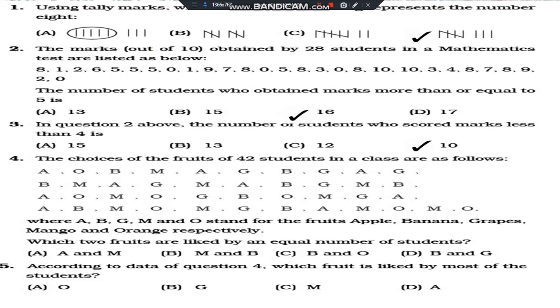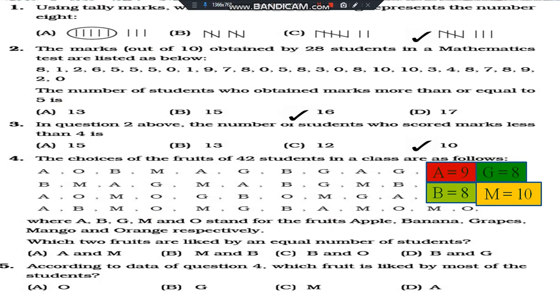Now, the choices of fruits of 42 students in a class are given: apple, banana, grapes, mango and orange. How many students like apple? Let us count. That is 9. Banana 8. Grapes 8. Mango 10. And oranges 7. So the question is, which two fruits are liked by an equal number of students? Where do you find an equal number of students? Yes, banana and grapes. So option D is correct.